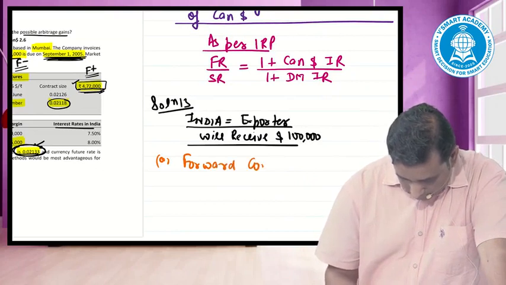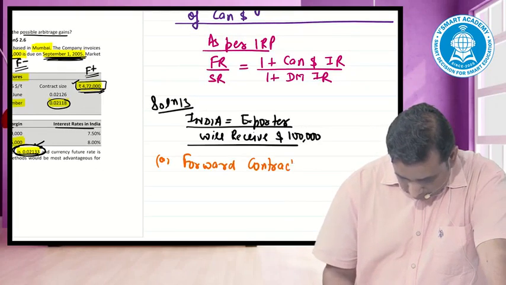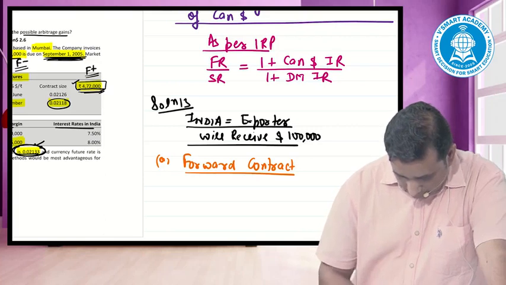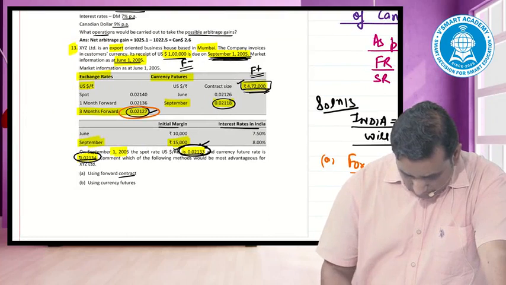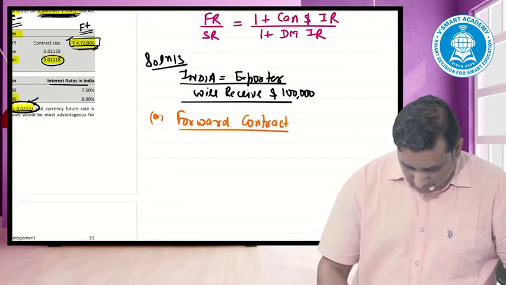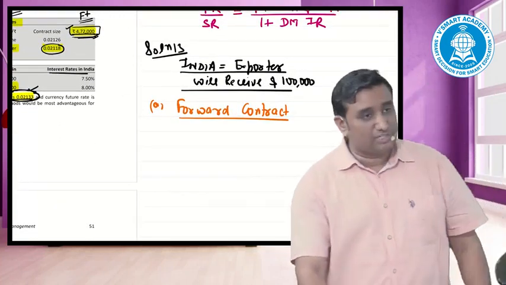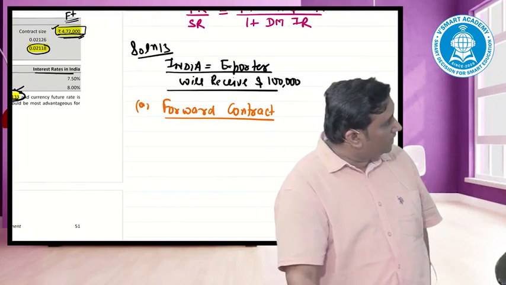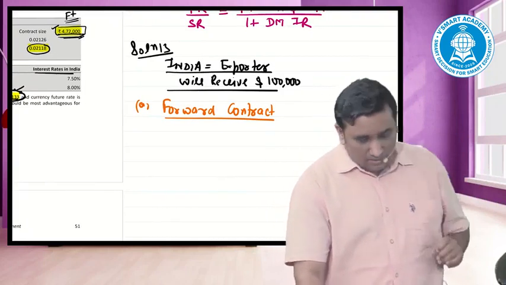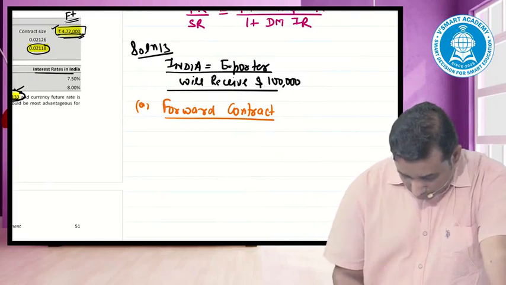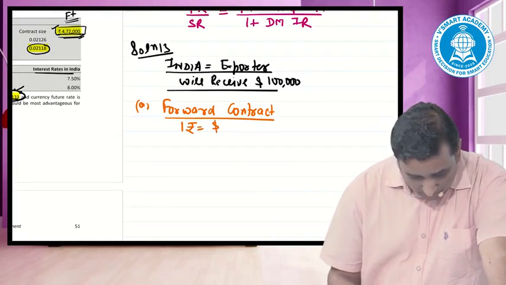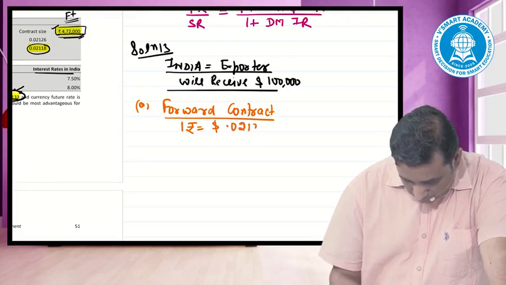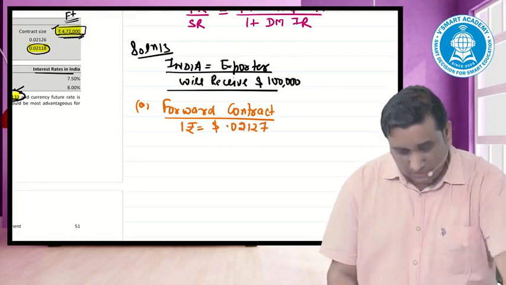Forward contract. Which month contract will I take? September, and the September rate is given as 0.02127. They have given it in rupee form. I know the confirmed currency for me is the dollar, so I'll convert it accordingly. Forward contract I'll do. 1 rupee is equal to dollar 0.02127. Sir, what is the use of the spot and the 1 month forward rate? No use.